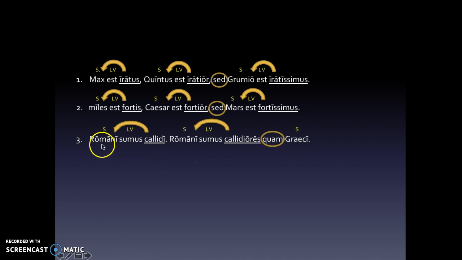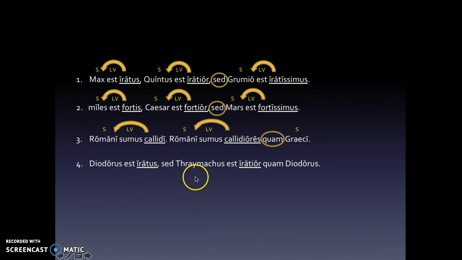Let's label the rest. Romani, nominative plural, that's our subject. Sumus is a linking verb. Romani again, nominative plural. We're going to label as our subject. Sumus is a linking verb. Graeci, it's a subject because it's on the other side of a connector. So the Romans are smart. Romans are smarter than Greeks.